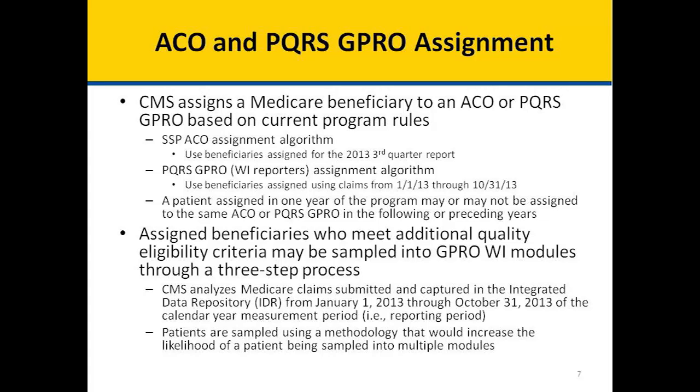Assigned beneficiaries who meet additional quality eligibility criteria may be sampled into the GPRO Web Interface modules through a three-step process. CMS analyzes Medicare claims submitted and captured in the Integrated Data Repository from January 1, 2013 through October 31, 2013 of the calendar year measurement period, that is, the reporting period. Patients are sampled using a methodology that would increase the likelihood of a patient being sampled into multiple modules.